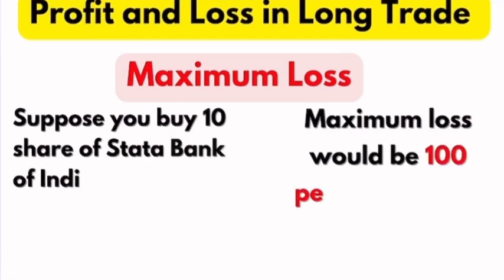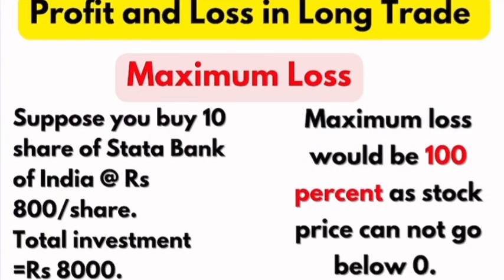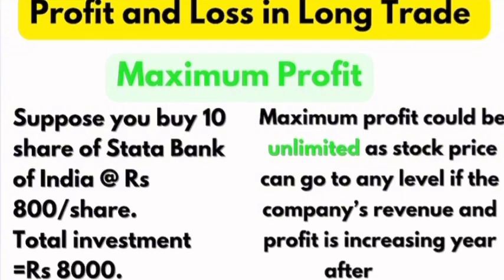Now the question arises, what could be your maximum loss and maximum profit from the long trade? Suppose you buy 10 shares of State Bank of India at the rate of 800 rupees per share, so your initial investment would be 8,000 rupees. Your maximum loss could be 100% as stock price cannot go below zero. Whereas your maximum profit could be unlimited as stock price can go to any level if the company's revenue and profit is increasing year after year.